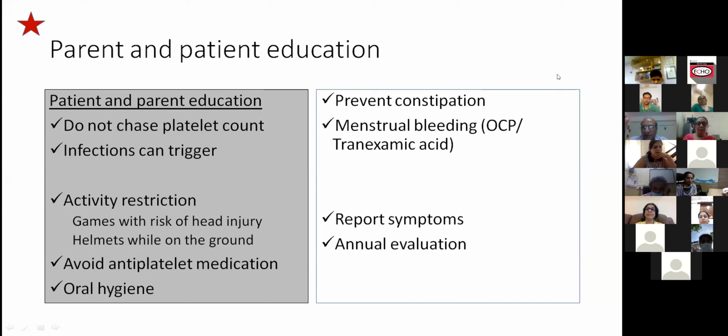In fact, since pediatricians are now treating children up to 18 years of age, this is something which I have seen over the last 10-12 years only. It was not being seen by us earlier. So that's a very important thing to realize.